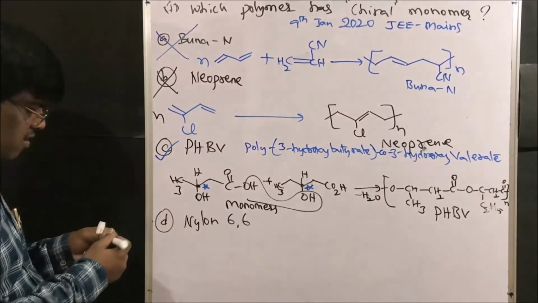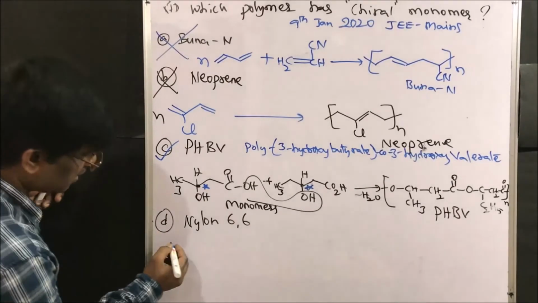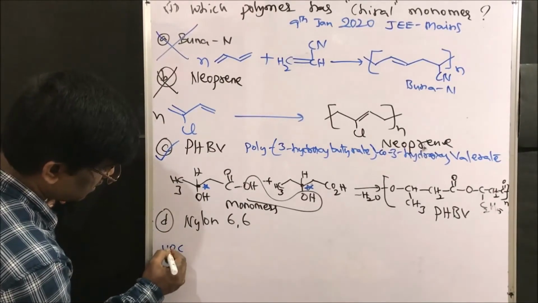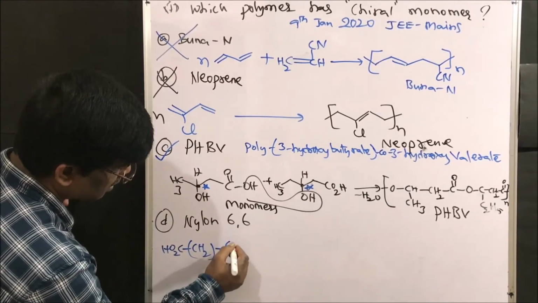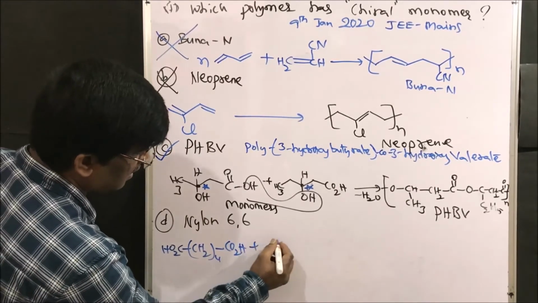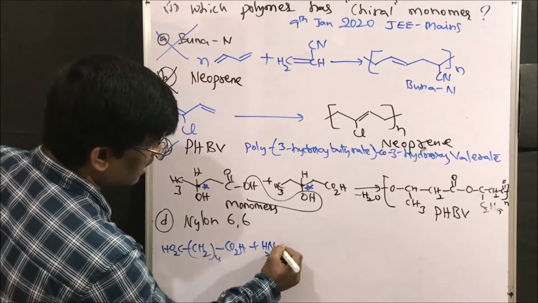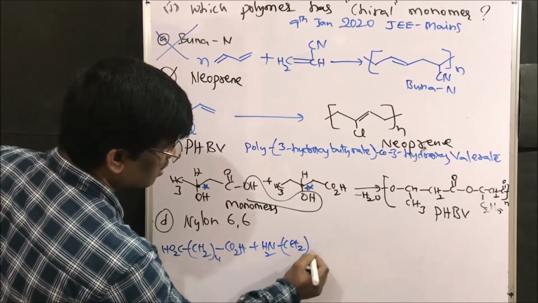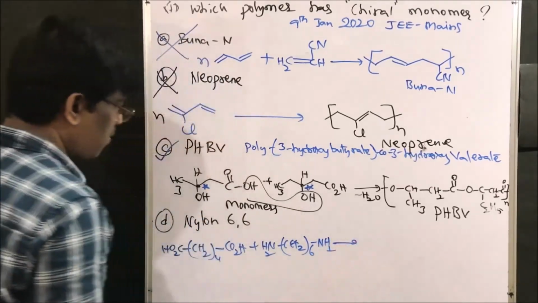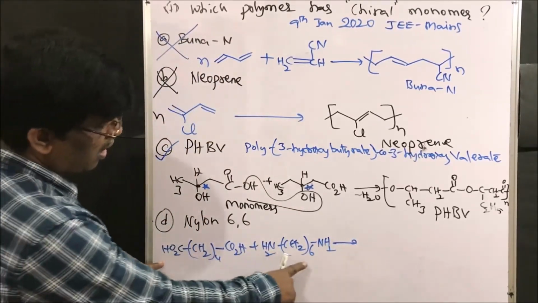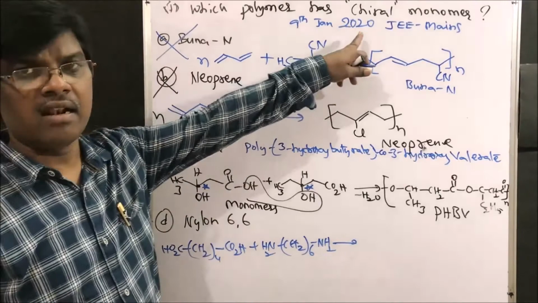Nylon 6,6. Just now I have explained what this is. Adipic acid, CO2H, CH2 taken 4 times, CO2H, plus hexamethylene diamine, CH2 taken 6 times, NH2, is going to give a condensation polymer. So these two monomers, are they chiral?